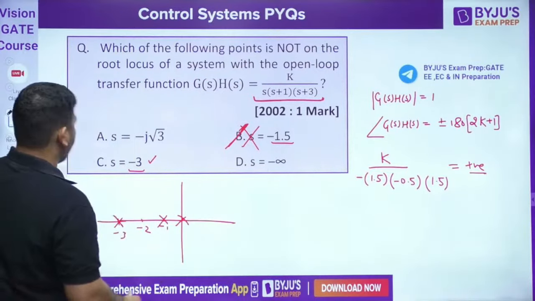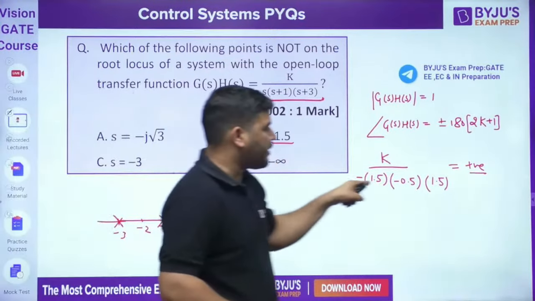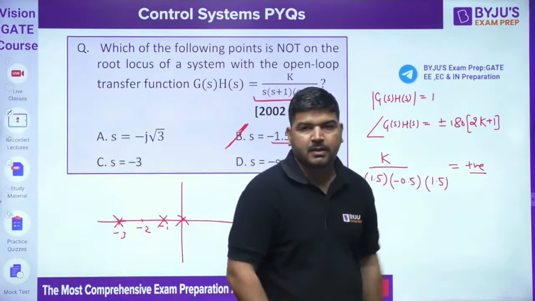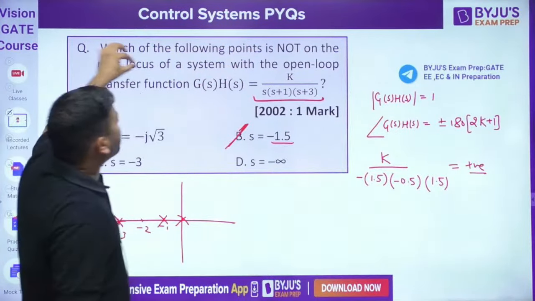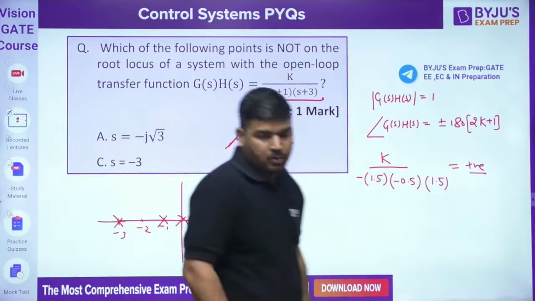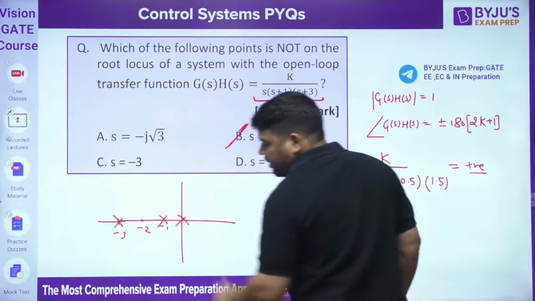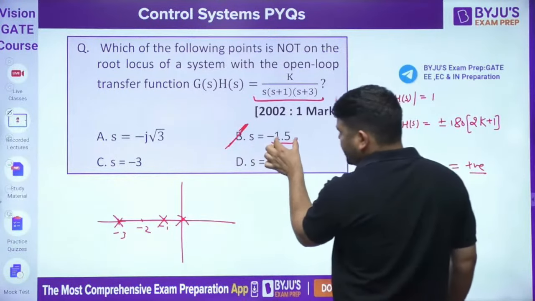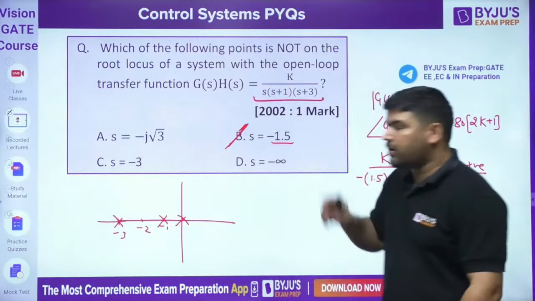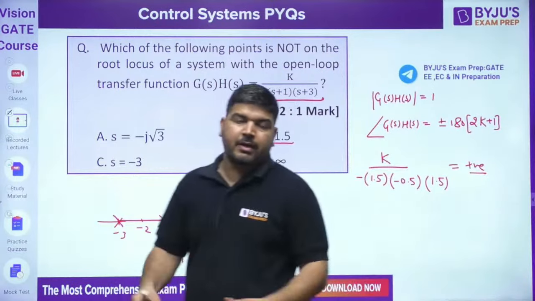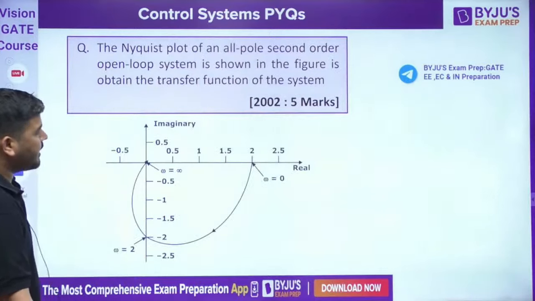So we have calculated that minus 1.5 cannot be on the root locus because it is not satisfying this Evans condition. And luckily it is asked which of the points is not on the root locus, so this point is not on the root locus. Even you can draw the root locus and see whether this real point or that real point lies on the real part of the root locus. So this point will lie on the root locus, but this point will not. So only one answer is correct. That's why there is no need to check this point or this point. Okay, let's come to the next question, guys.